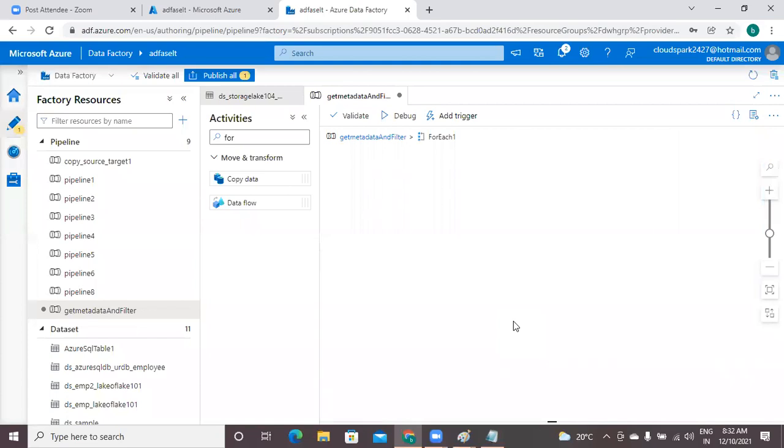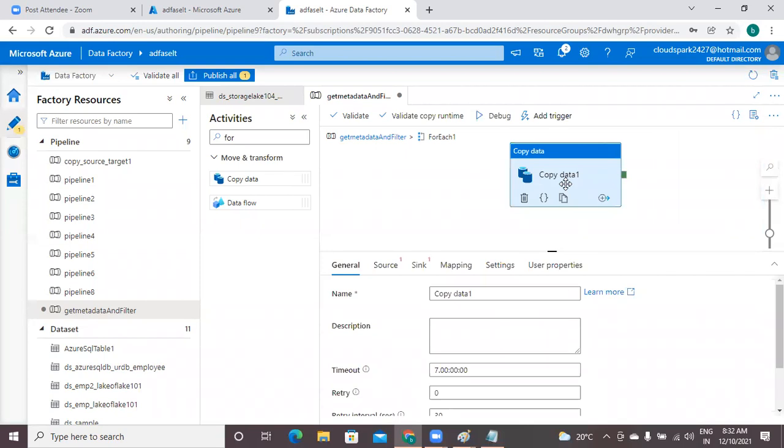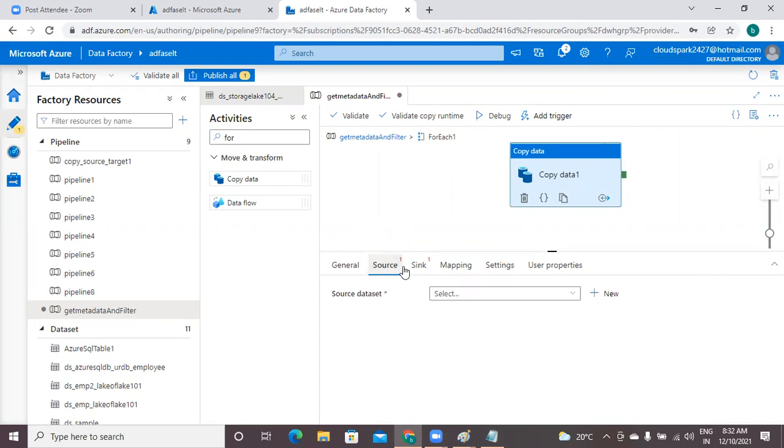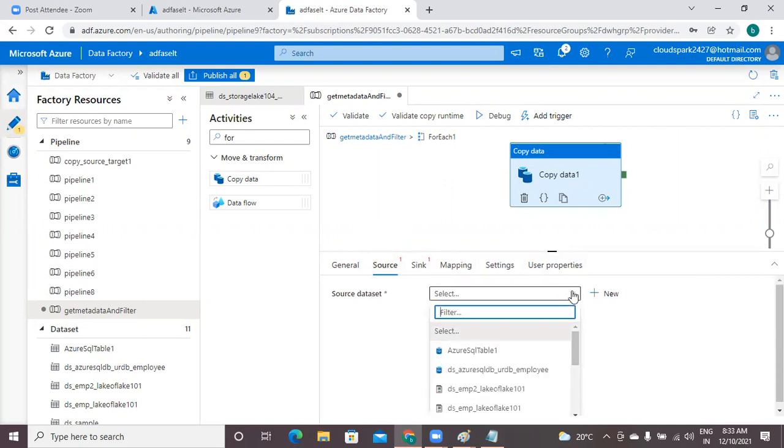I clicked on that pencil symbol there. I got this screen. Now here I'm going to drag this copy activity. This copy activity is a sub activity of this for each. The source data set. What is our source? From storage lake 101.